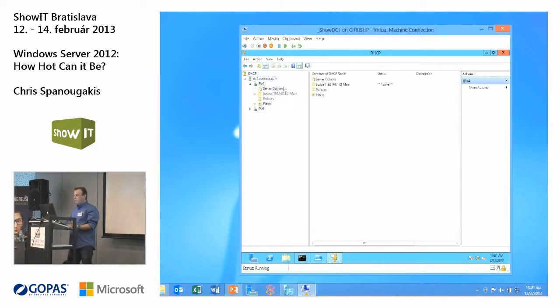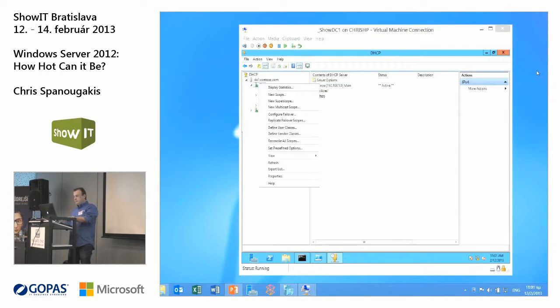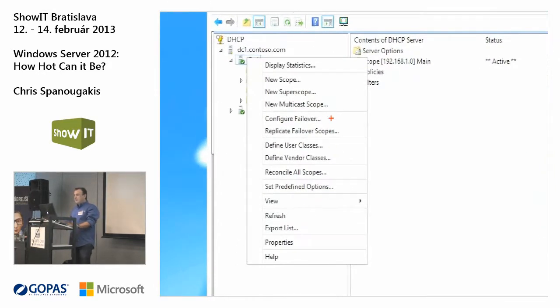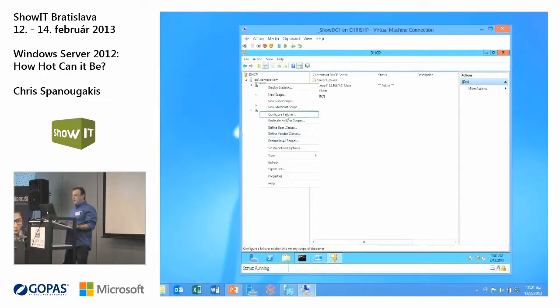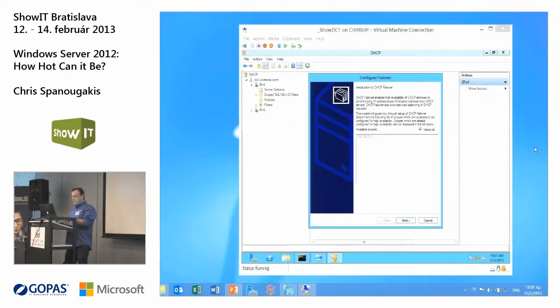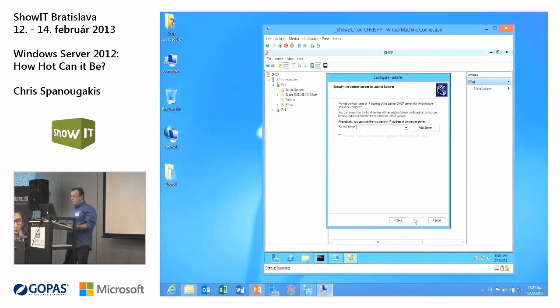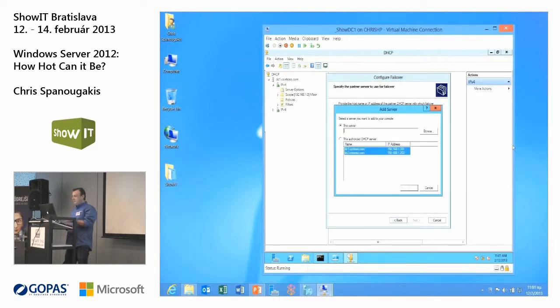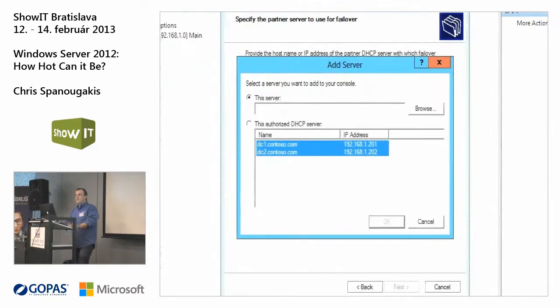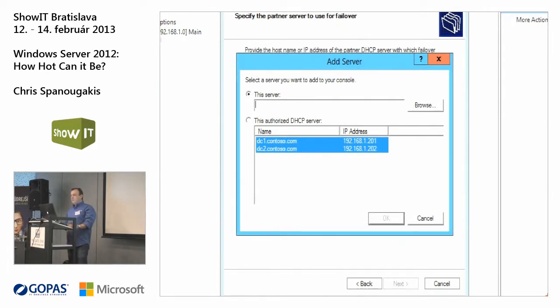You can go to the IPv4 scope. Let me zoom a little bit. And you just select Configure Failover here. Okay. Configure Failover. What is the scope that you want to failover? This one. Okay. I have only one scope. Just click next. And here you have to go and specify the second DHCP server that you want to failover. Okay. My second server is